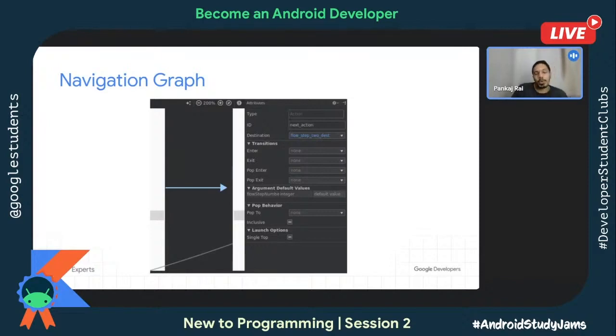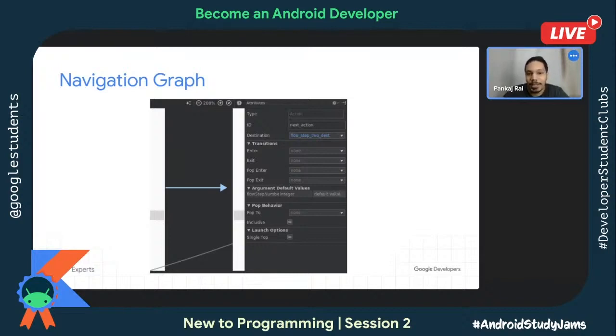This pop behavior is quite useful because say, for example, you are in a gaming application, and the user has navigated to the game over screen. Now, if the user presses the device back button, that user should be taken back to the home screen, not to the place where the user had launched before, because the user has finished the game.